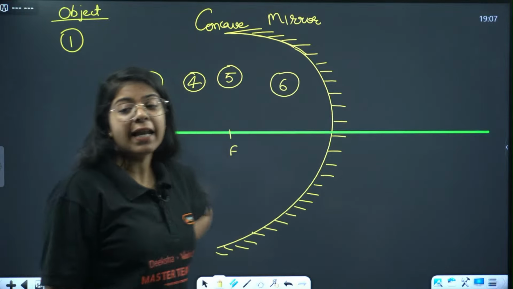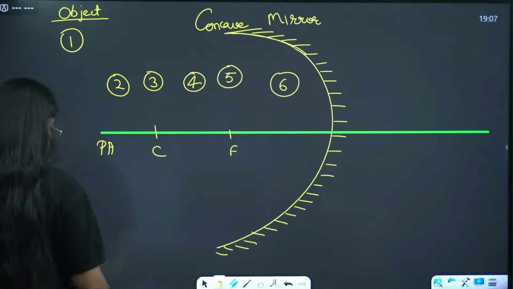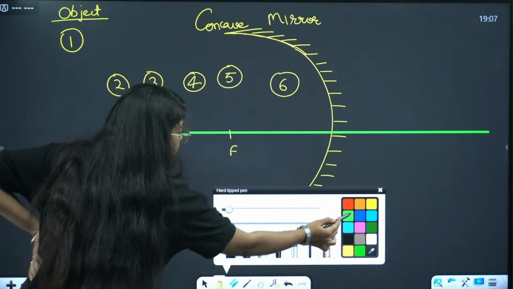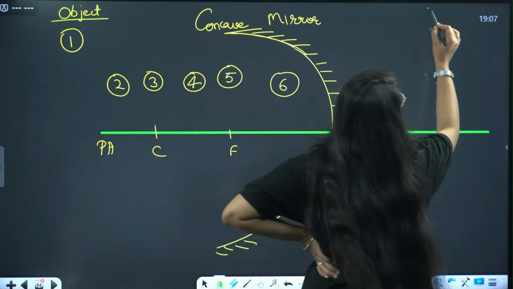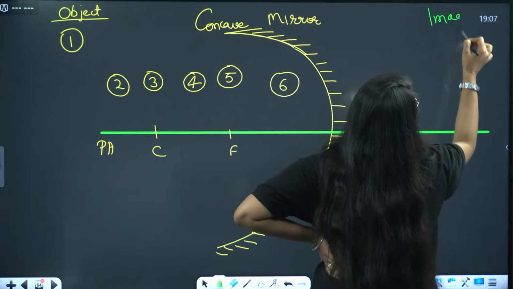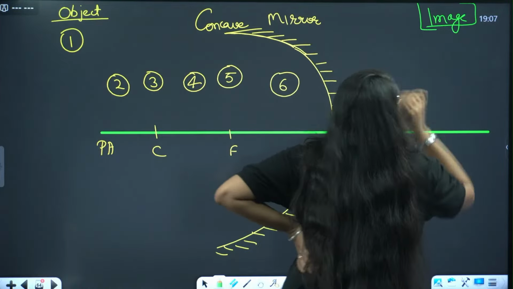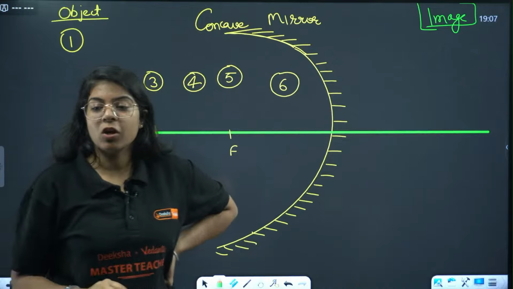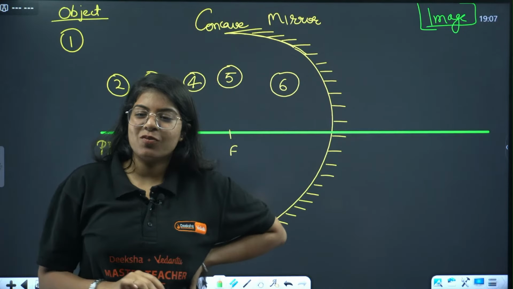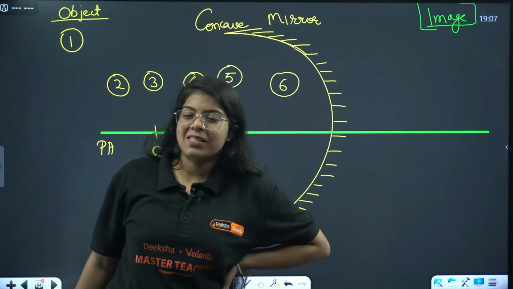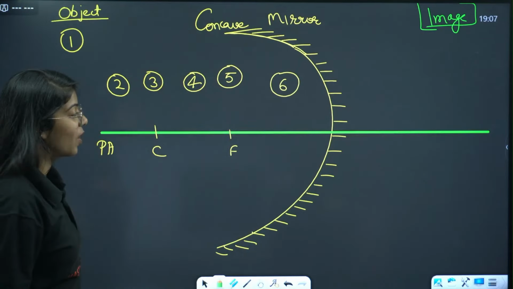Very good. Then after that, ठीक है, चलो. Yes, 5 4 3 2 1 object 1 2 3 4 5 image. Simple. Very good, very good, Divyanshu. We are going to do that.